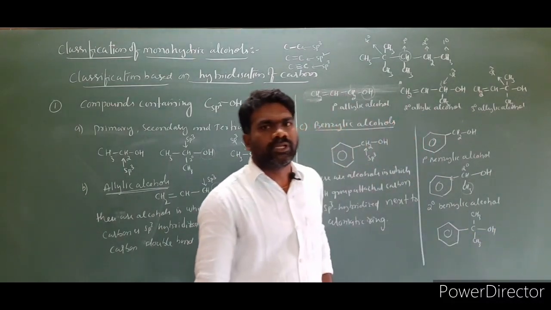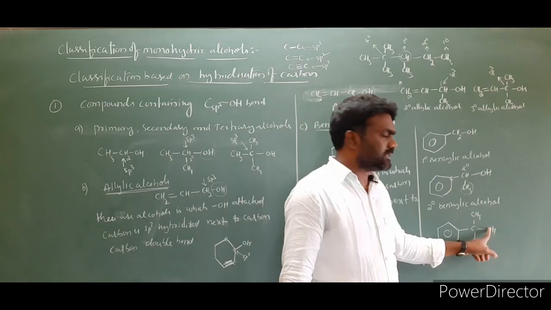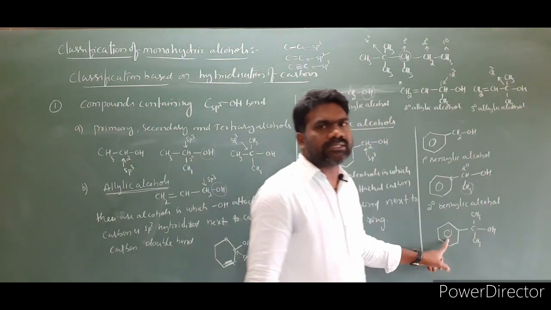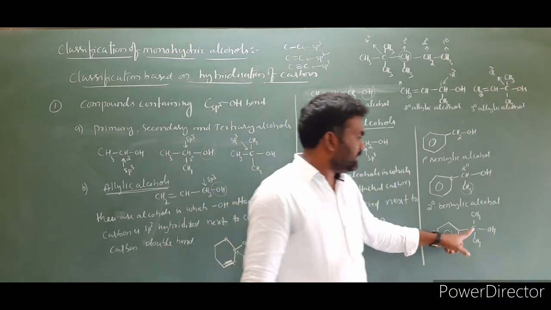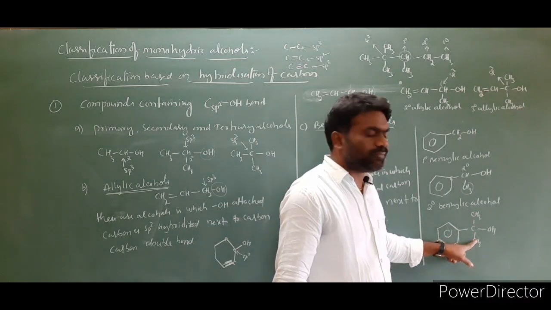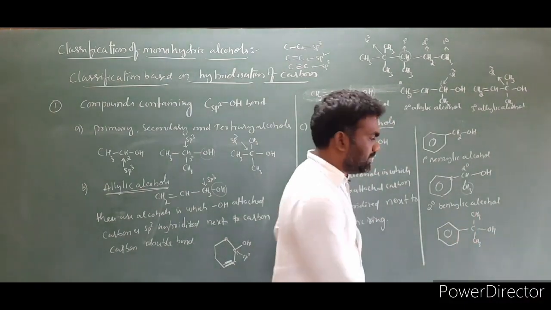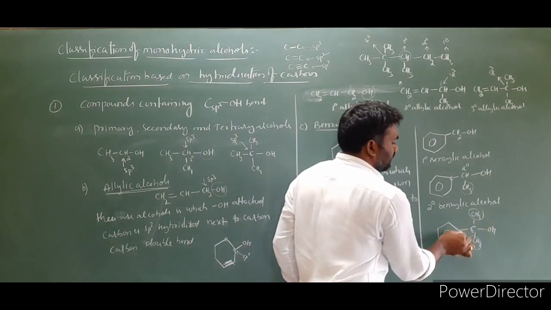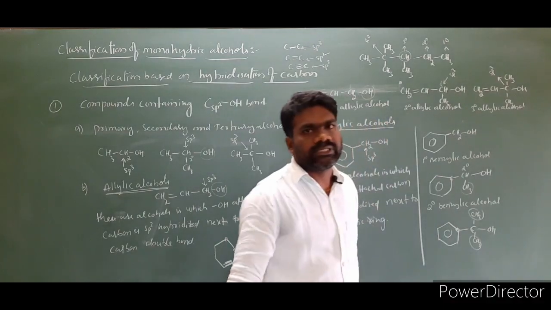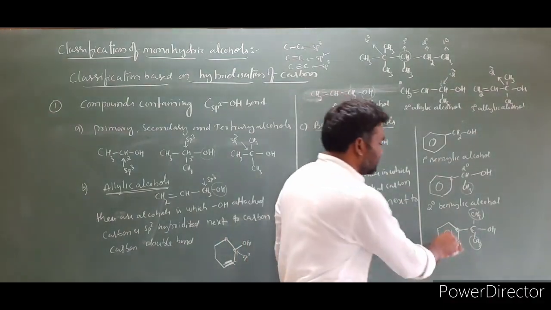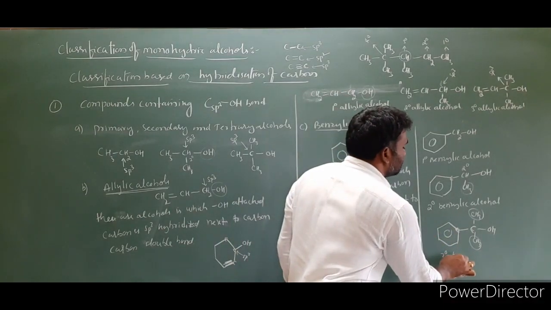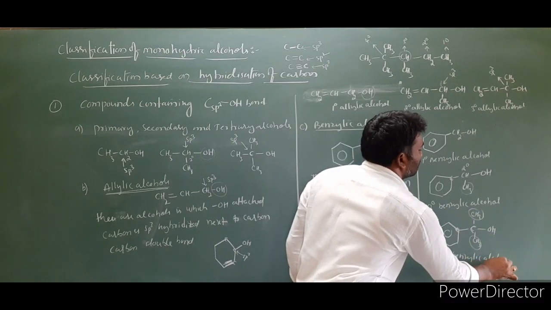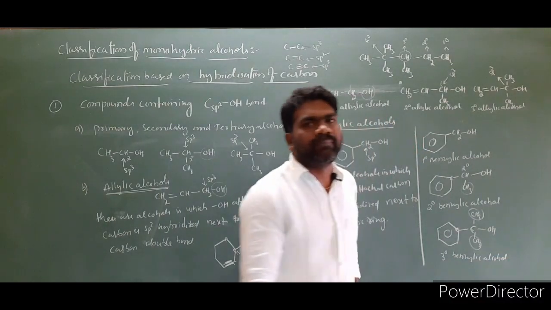If you look at this molecule, the OH attached carbon is sp3 hybridized and next to the aromatic ring. This is a benzylic alcohol. This carbon is attached to 3 different carbons: this is the first carbon, this is the second carbon, and this is the third carbon. So, this is a tertiary carbon. So, this alcohol is a tertiary benzylic alcohol.